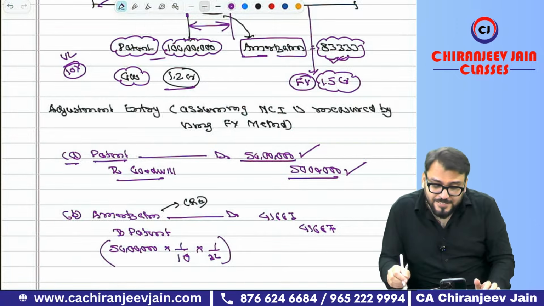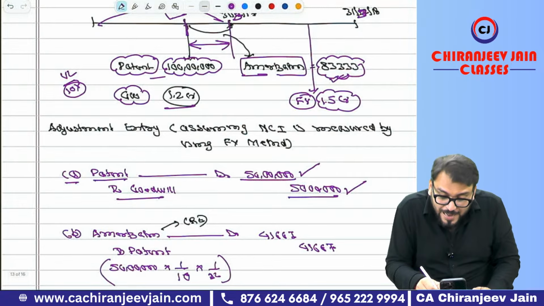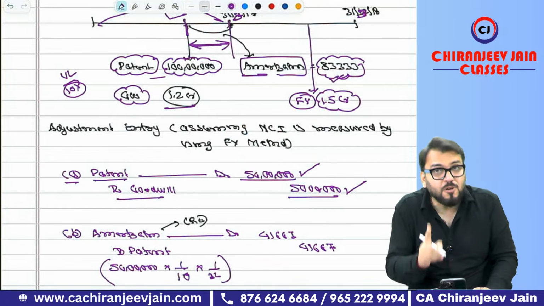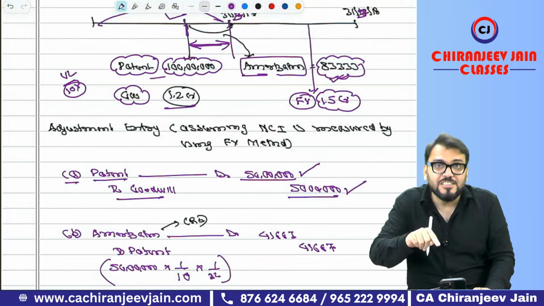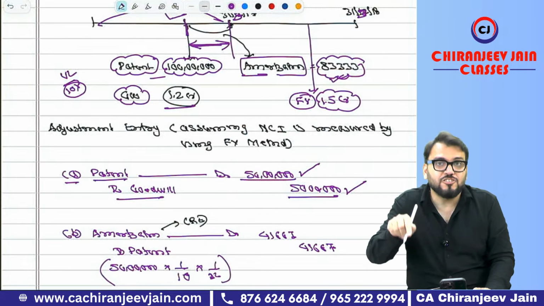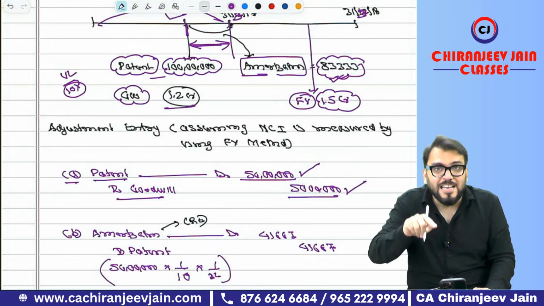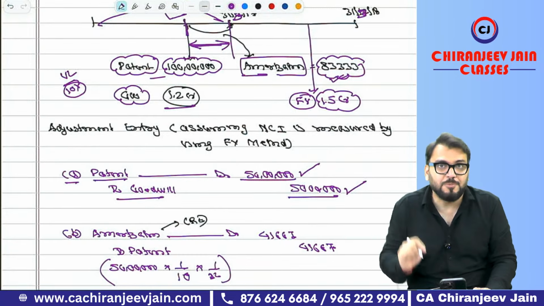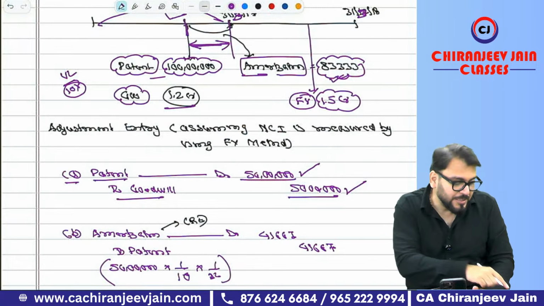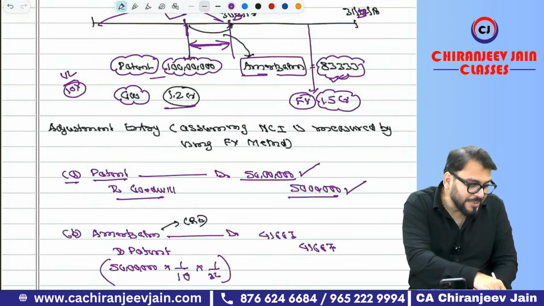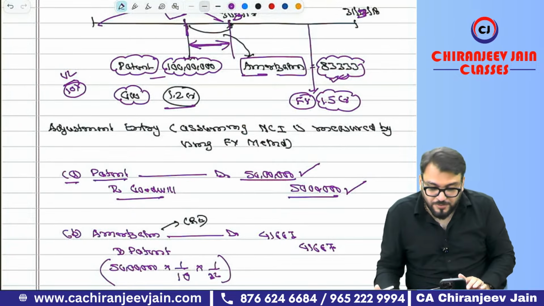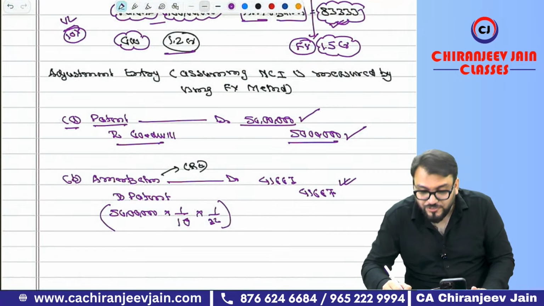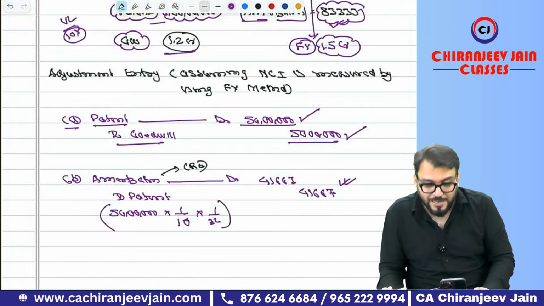Correct. And can you say now we need to also charge some additional depreciation of 50 lakh for 1 month? Because last year we had only calculated depreciation of 1 crore. But if you have revised 1 crore to 1.5 crore, we need to charge additional depreciation of 50 lakh for 1 month. So we'll say 50 lakh divided by 10 into 1 divided by 12. So your depreciation will increase by 41,667. So you will pass one more journal entry.